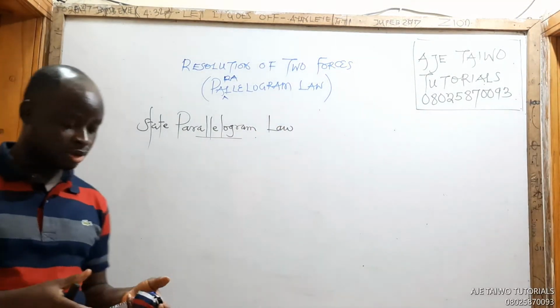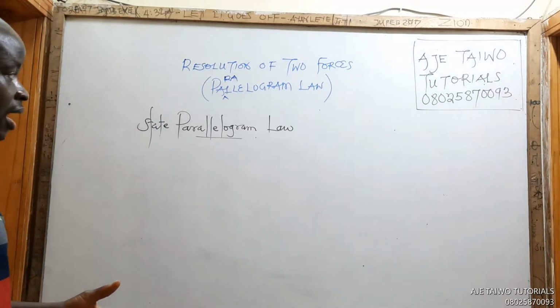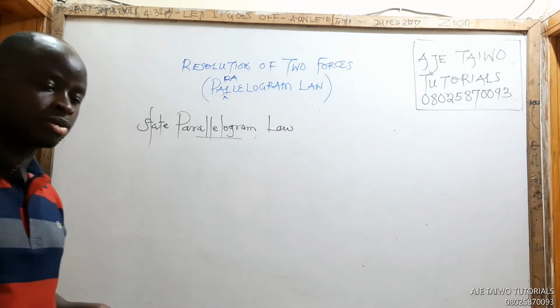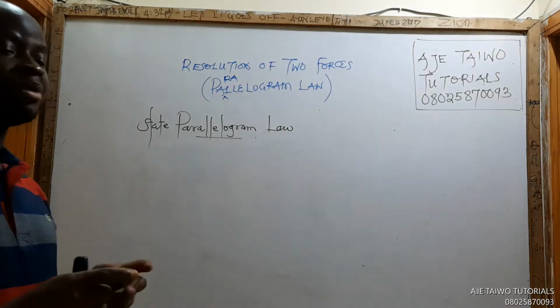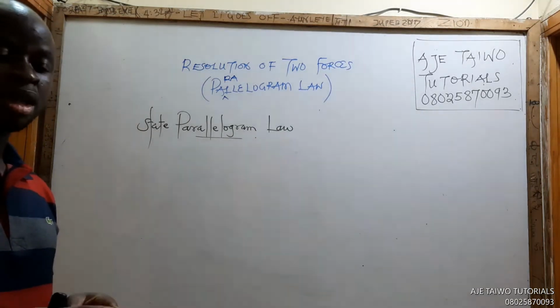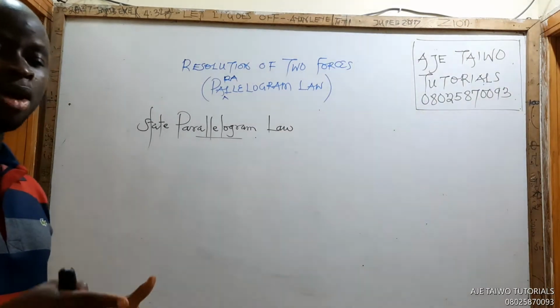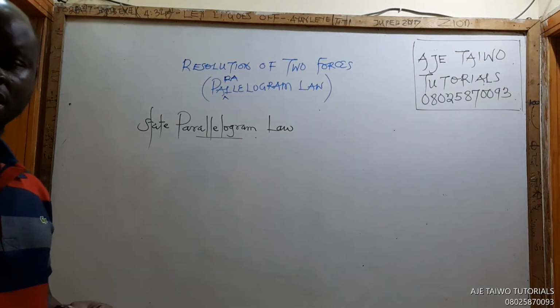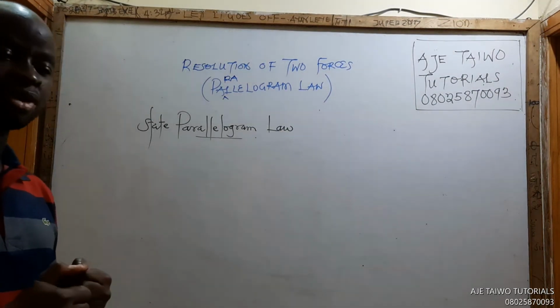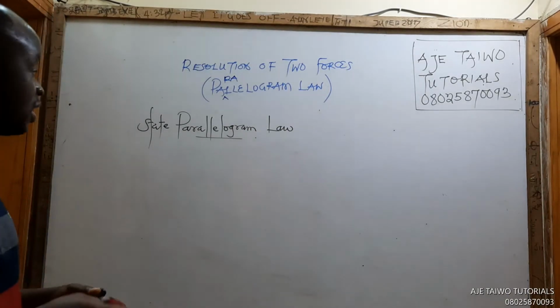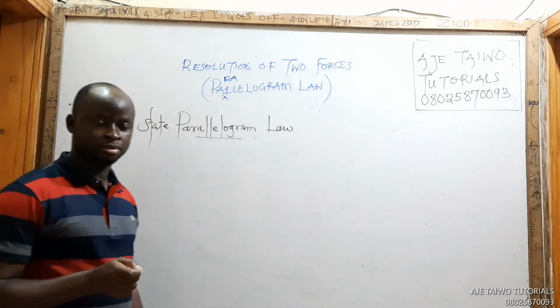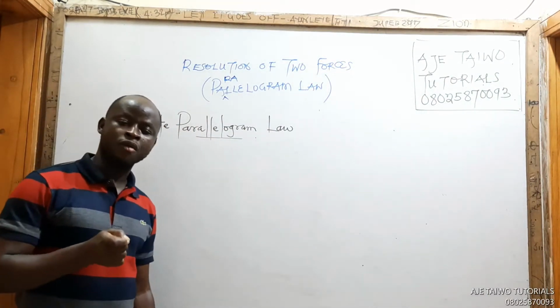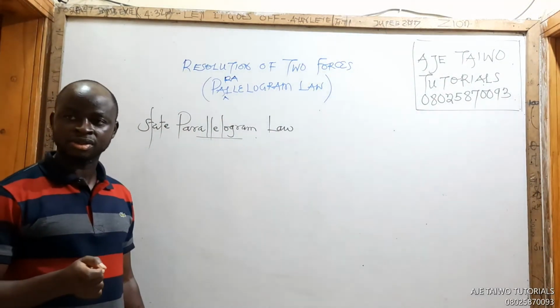It states that two forces acting on a particle, or two forces acting on a body, are represented by the adjacent sides of a parallelogram, and the resultant of these forces is the diagonal of the parallelogram drawn from the point of intersection of these two forces.